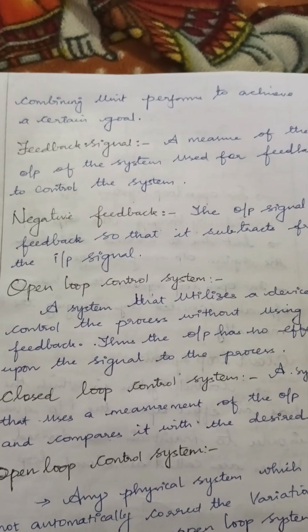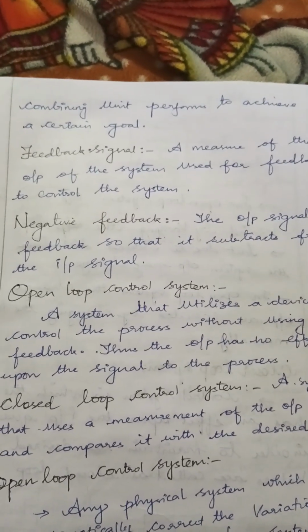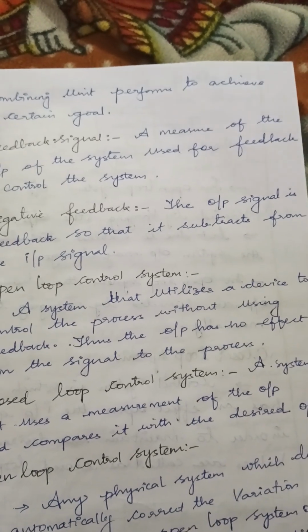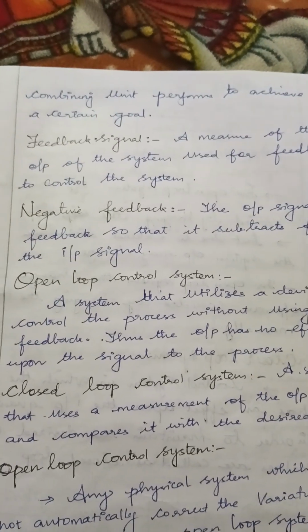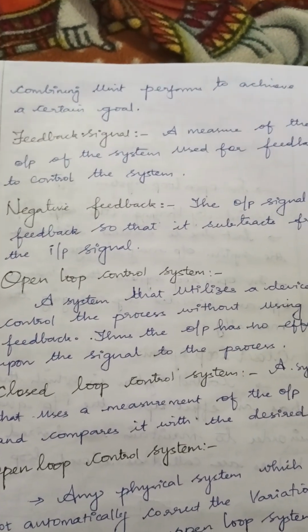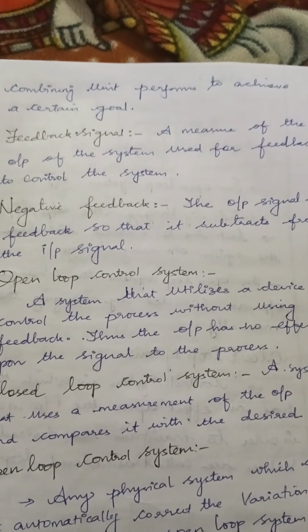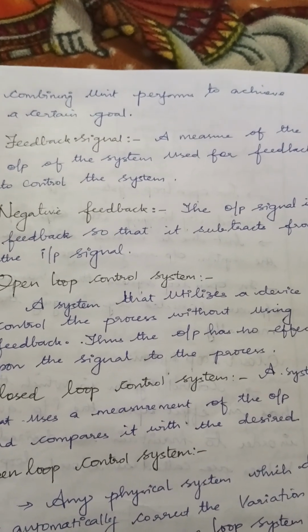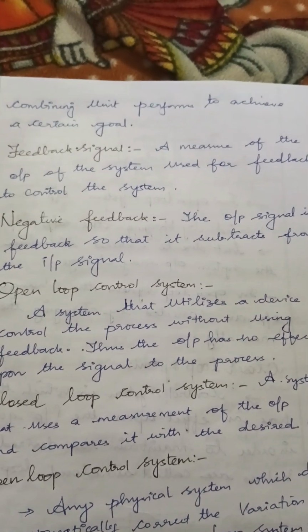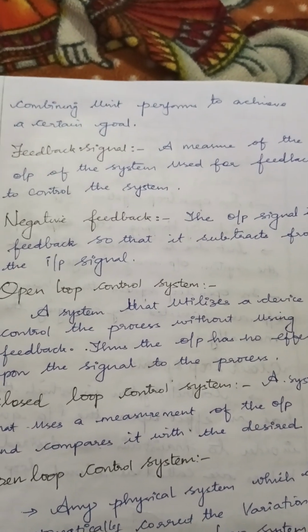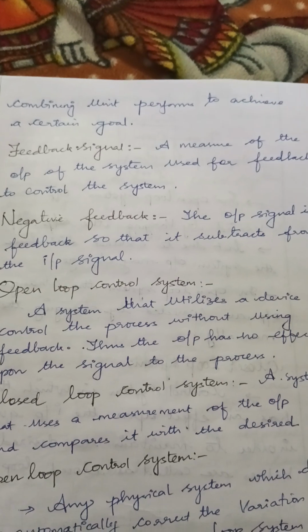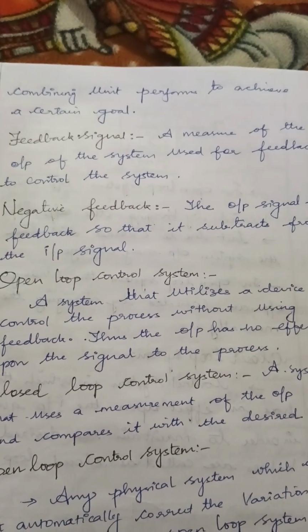So feedback is nothing but a measure of the output of the system, used to control the system. Relevant to the output we get from a system, we may give some variations, and these will again be given as an input so that the system gets controlled accordingly. That is known as a feedback signal.